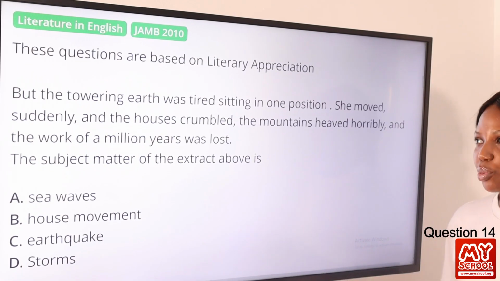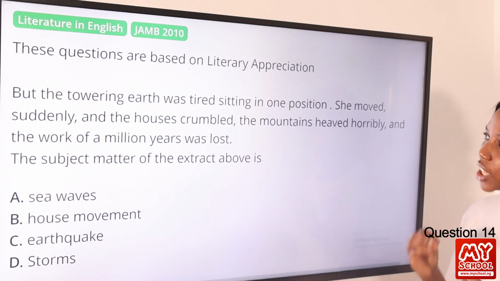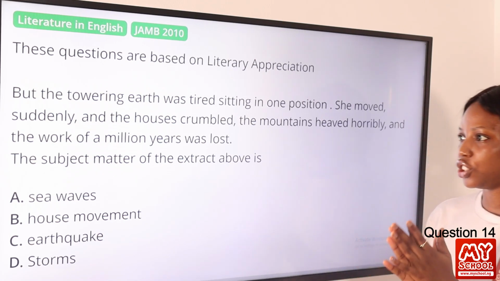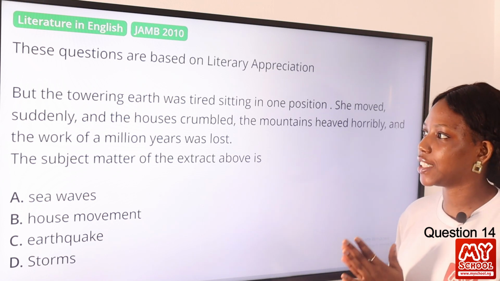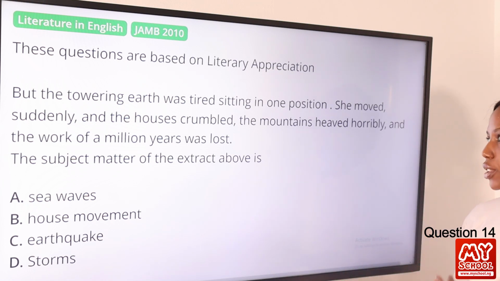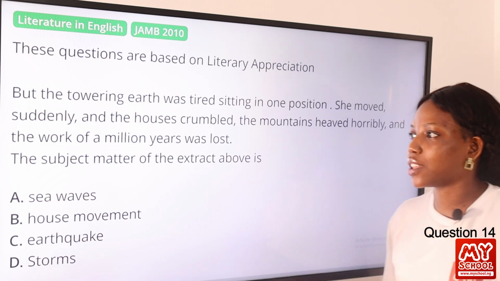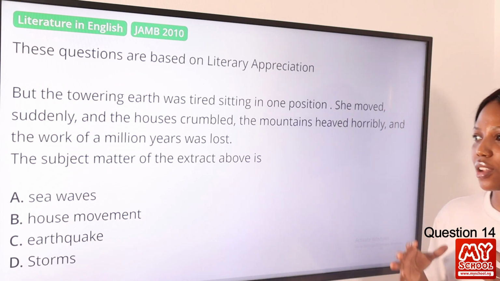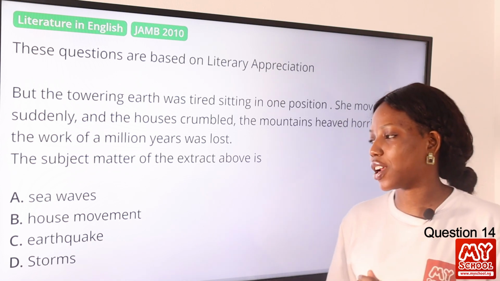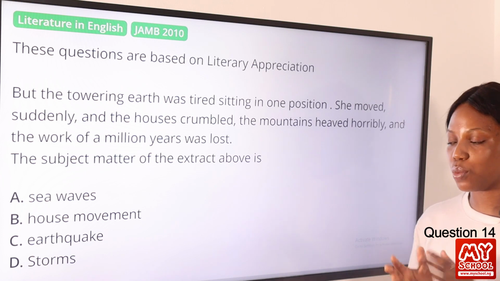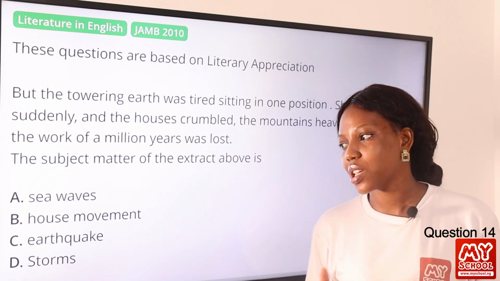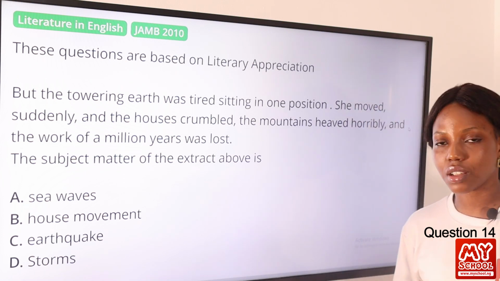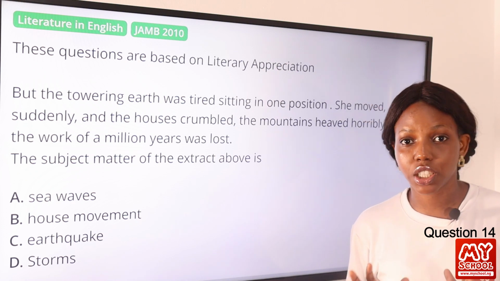Question 14. But the towering earth was tired of sitting in one position. She moved suddenly, and the houses crumbled, the mountains heaved horribly, and the work of 1,000,000 years was lost. The subject matter of the extract above is A. Sea waves, B. House movements, C. Earthquake, D. Storm. The answer to this question is definitely earthquake.